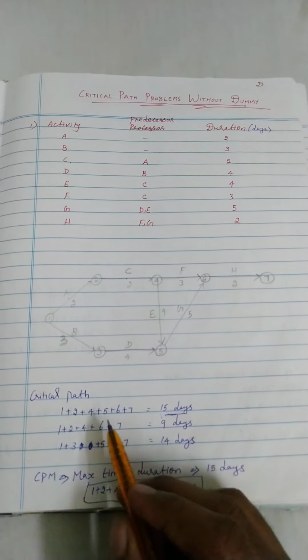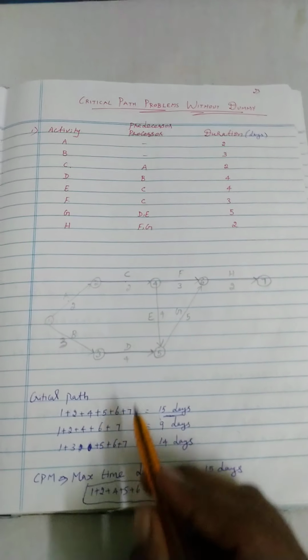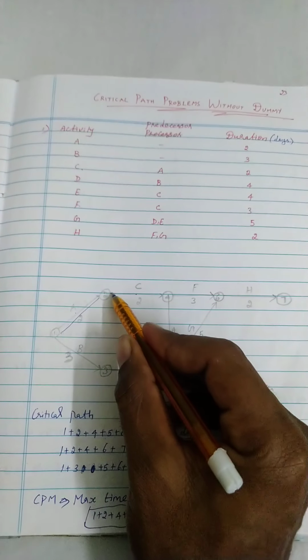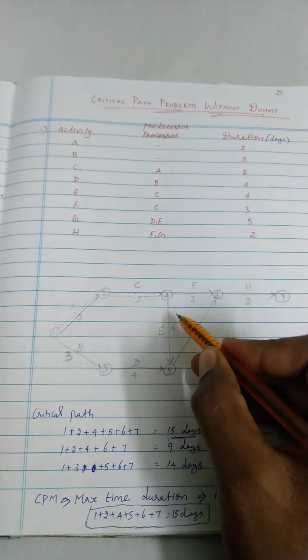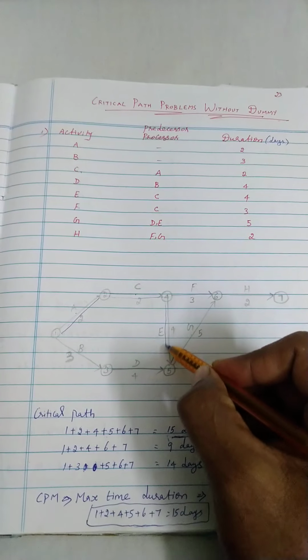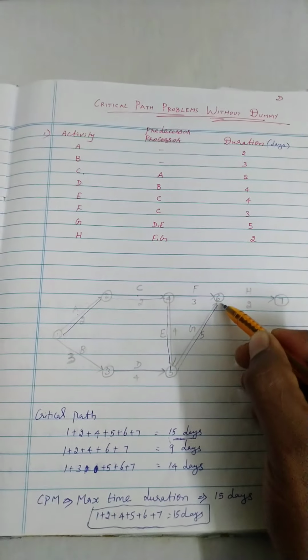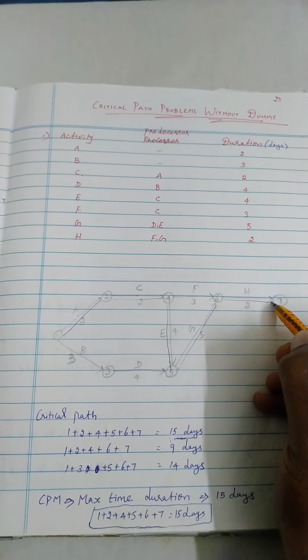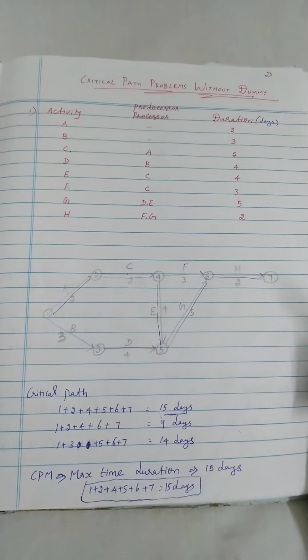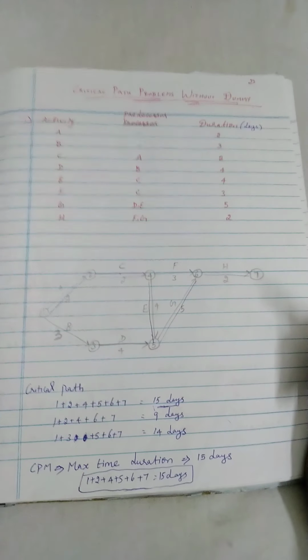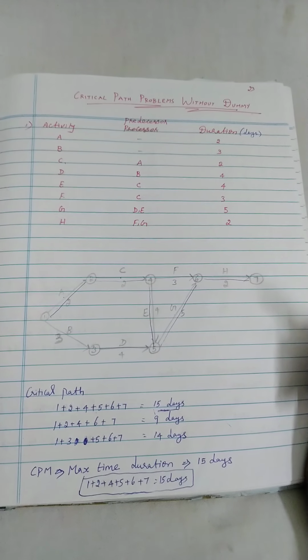In this critical path 1, 2, 4, 5, 6, 7, you need to draw another line. This path is called the critical path, and the critical duration is 15 days. So that's all from CPM.